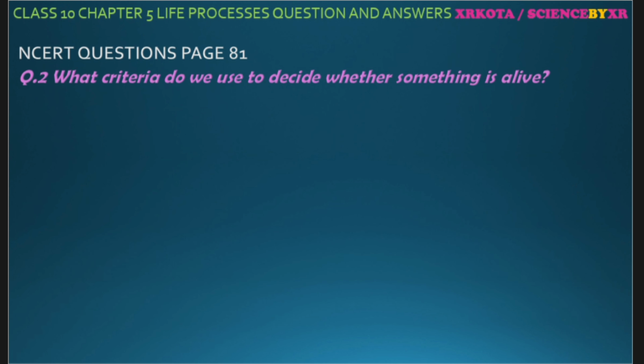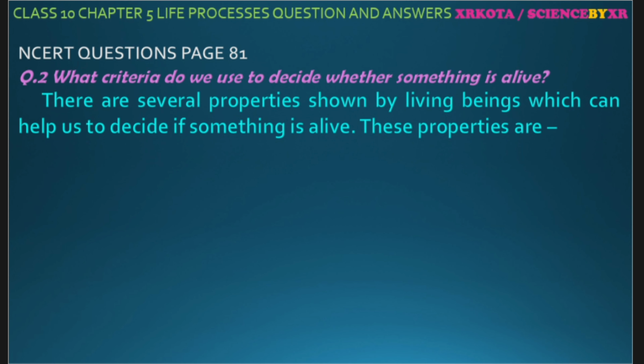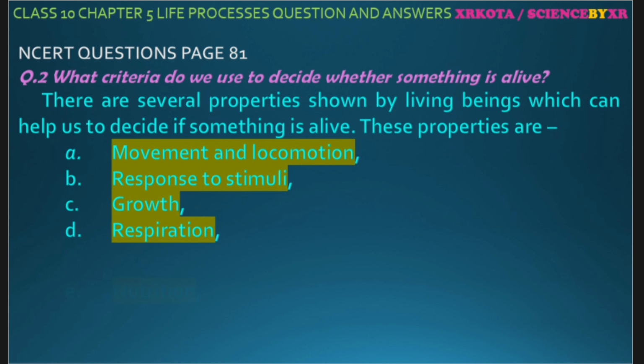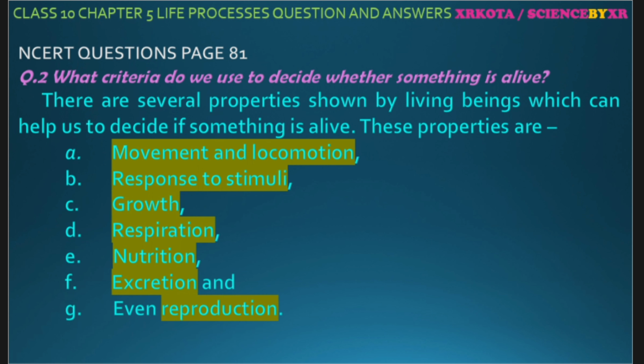Question number 2: what criteria do we use to decide whether something is alive? So there are several properties which are shown by living beings. These help us to decide whether something is alive. These properties are, first, movement and locomotion, second, response to stimuli, third, growth, fourth, respiration, fifth, nutrition, sixth, excretion, and seventh, even reproduction. Now of course for reproduction, excretion, nutrition, growth even, you will have to wait. So the first and second properties are the most appropriate.